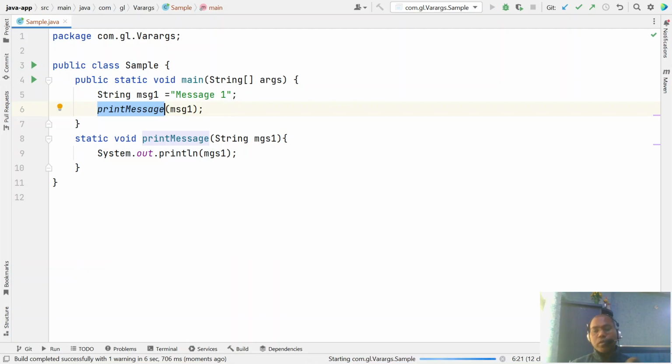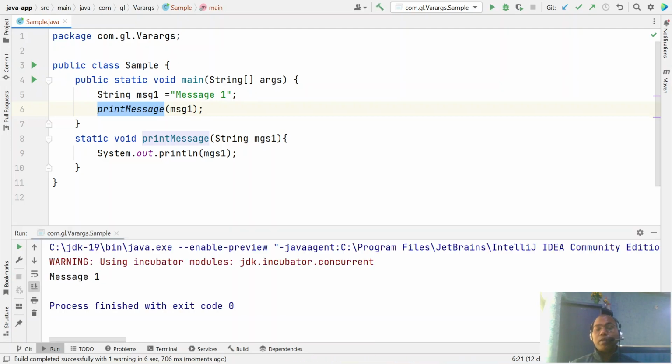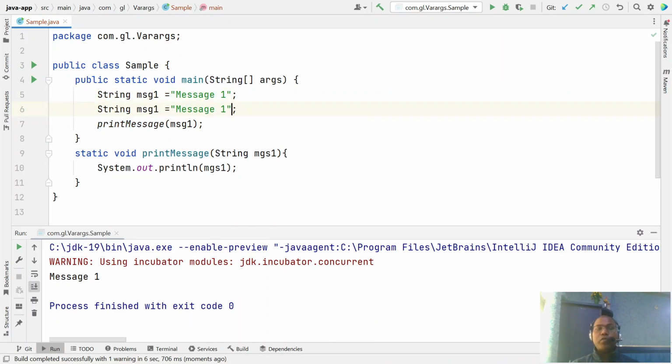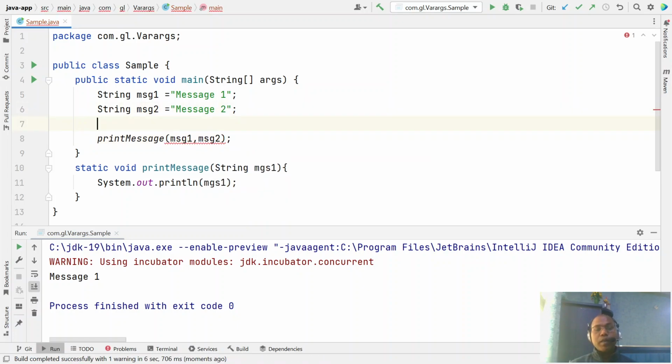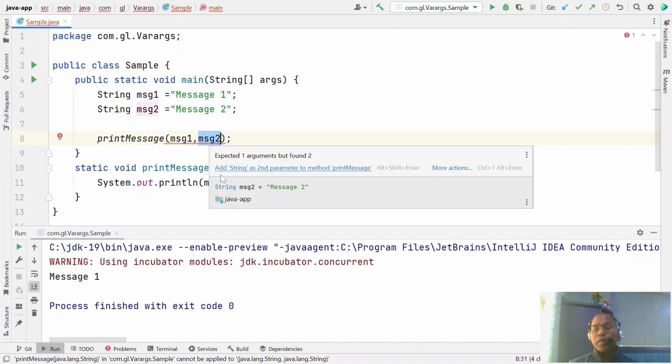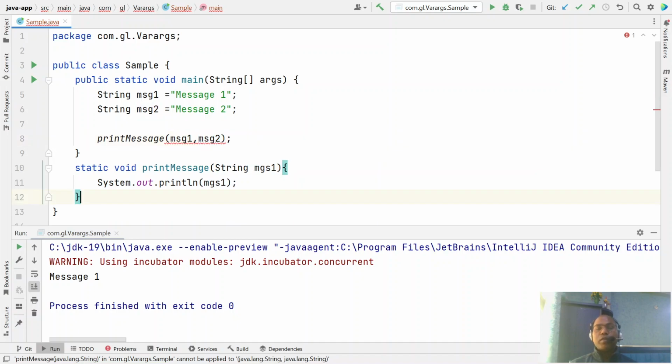Now I have a message 2 as well to print. Is it possible to pass message 2 also here? But this method is not designed to accept two arguments, two values. So what is the best option?